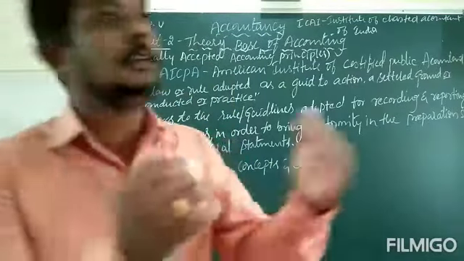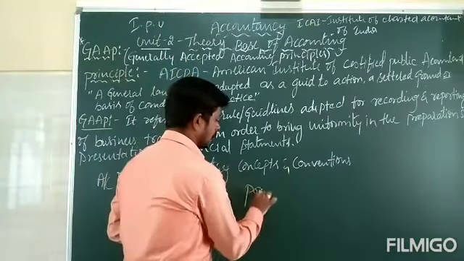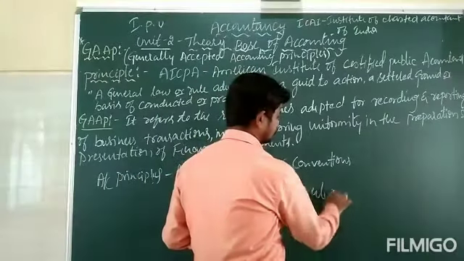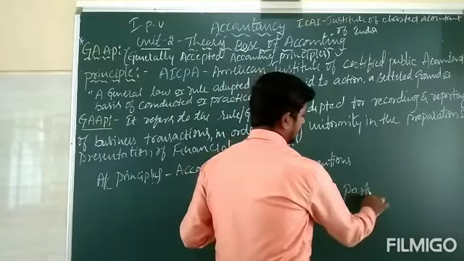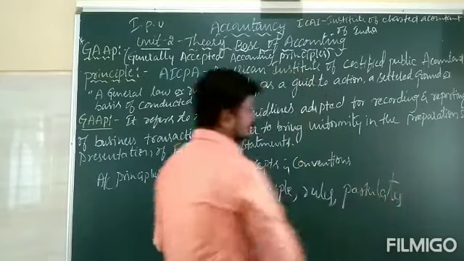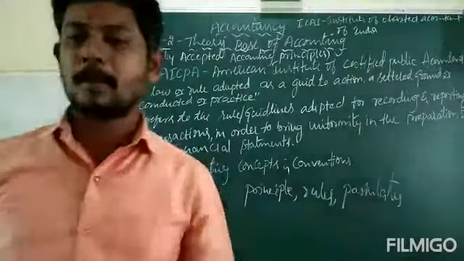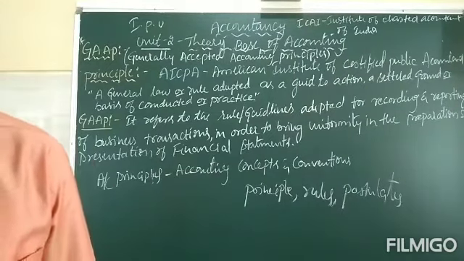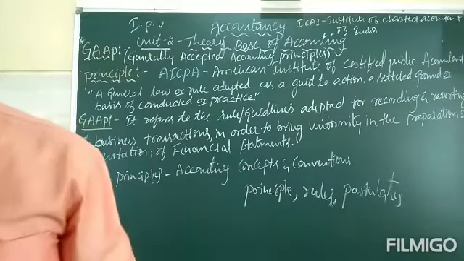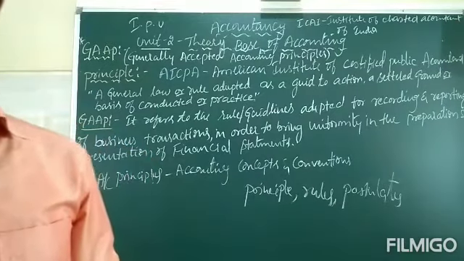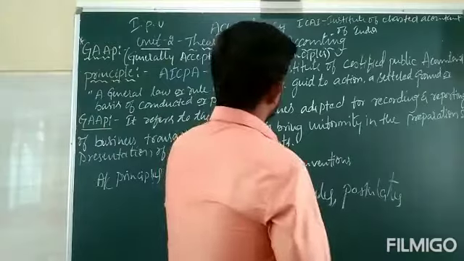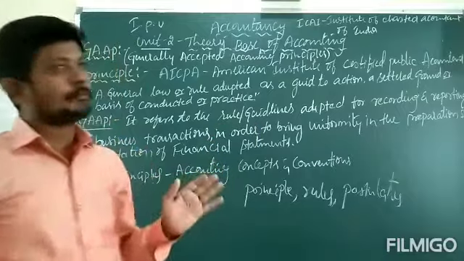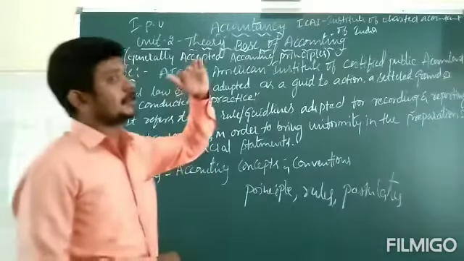Now we have to understand the principles of accounting, the rules of accounting, the postulates of accounting, and then the basic information, rules and regulations regarding the chapters. In this chapter we have to discuss one of the main important regulatory bodies for maintaining the standardization of accounting policies. One of the regulatory bodies is there for maintaining the standardization of accounting.